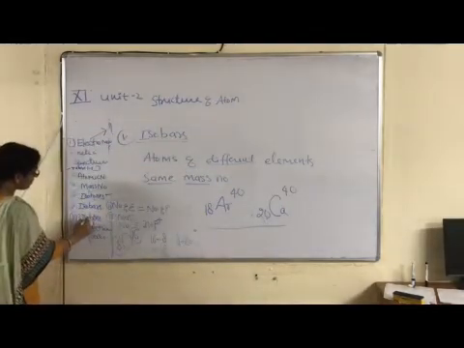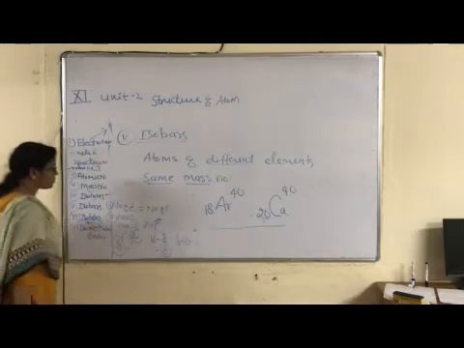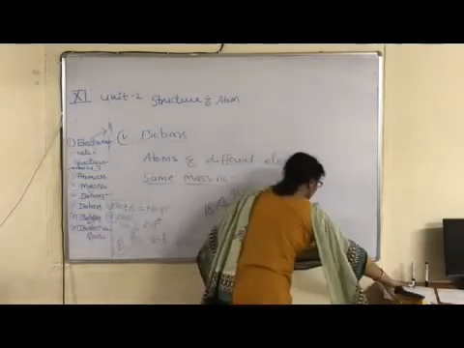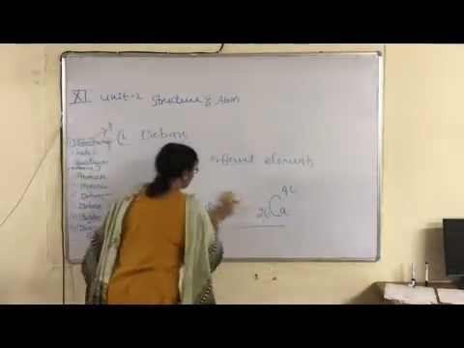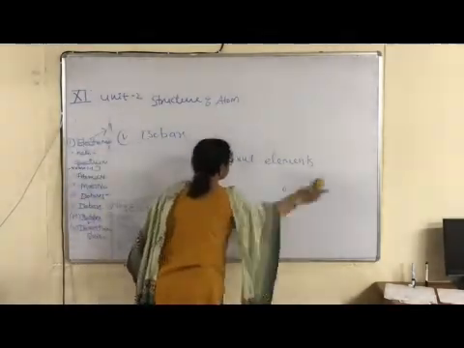Now next one is the concept of isotopes. Isotopes is just the reverse of isobars. Just the opposite condition of isobars.